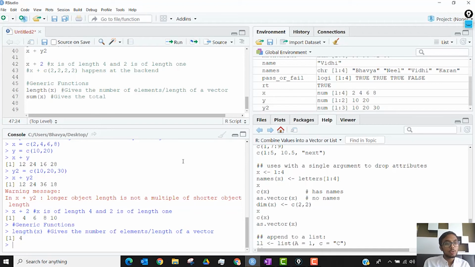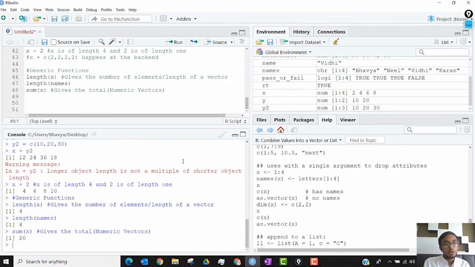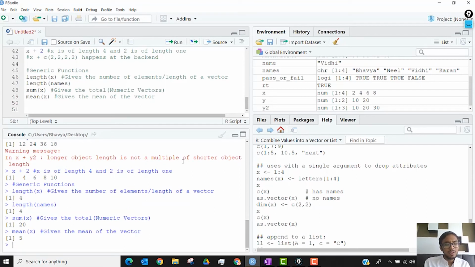This works only on numeric vectors. It does not work on a character vector, but length works on a character vector as well. That's not an issue for length. You also have the mean of x, which gives the mean of the vector, and the median of x, which gives you the median of the vector.